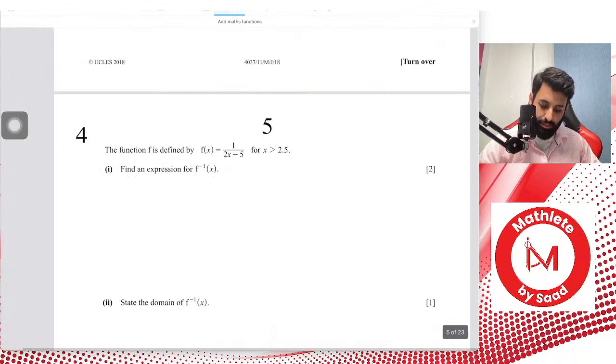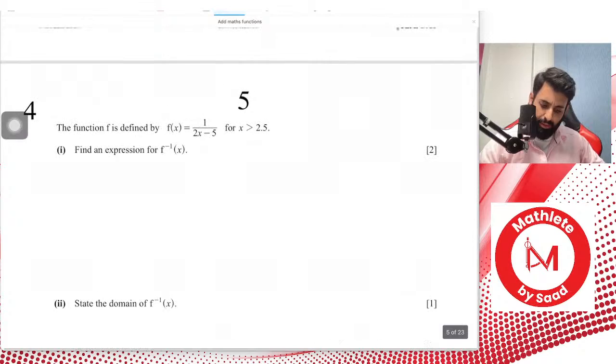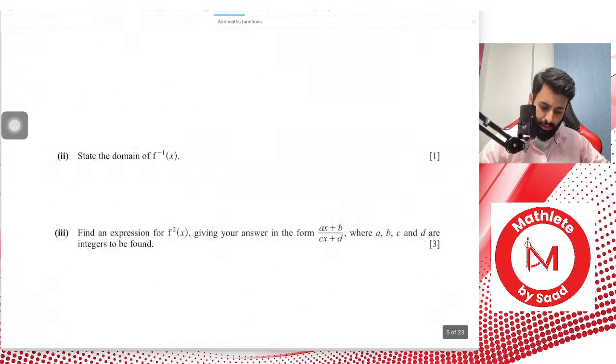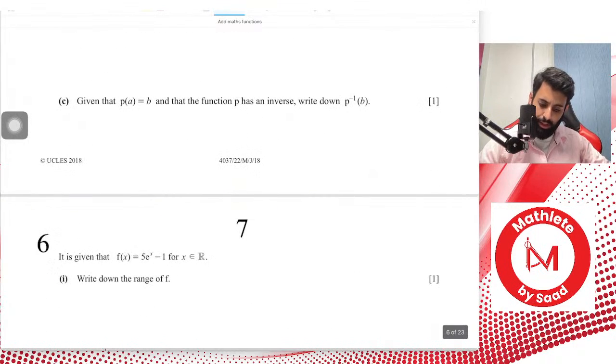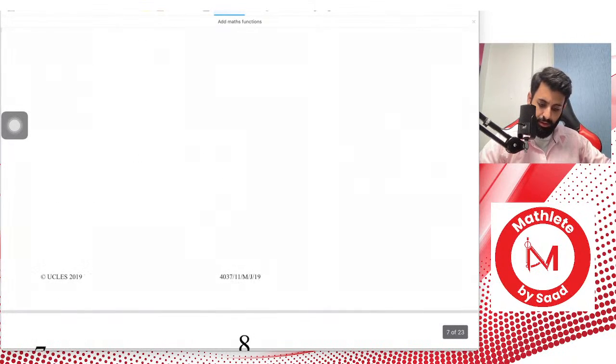Here's question number 4. I think I'm going to skip question number 4 because it's not too relevant. There's not exactly a new concept in question number 4. Let me pick some other question.